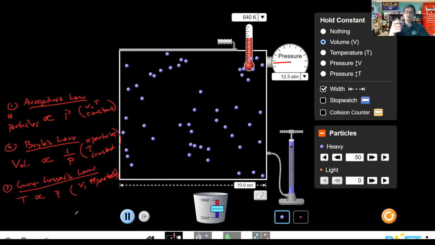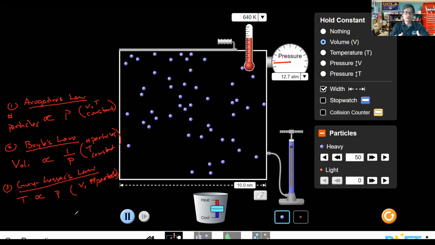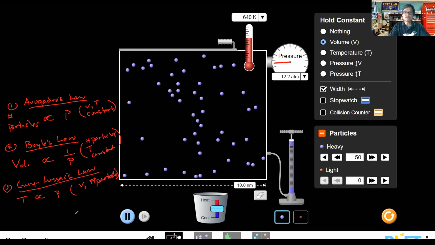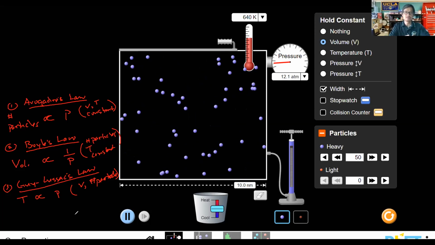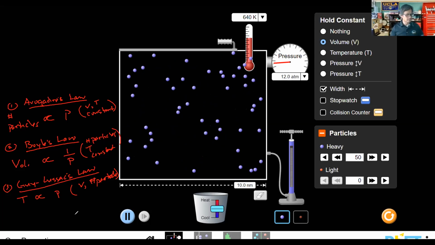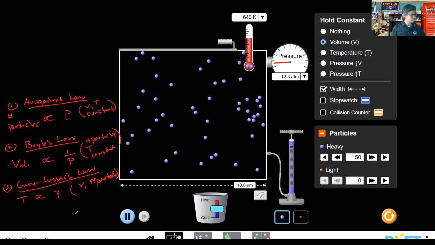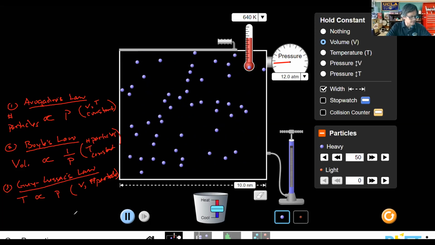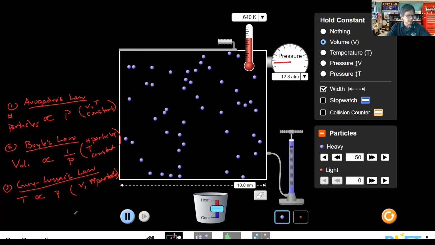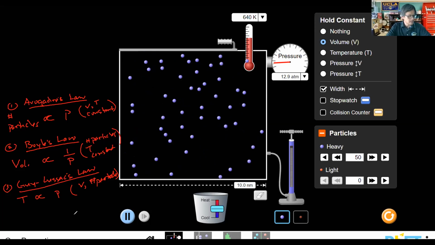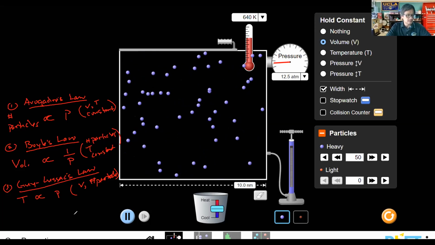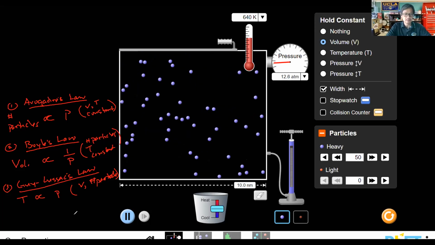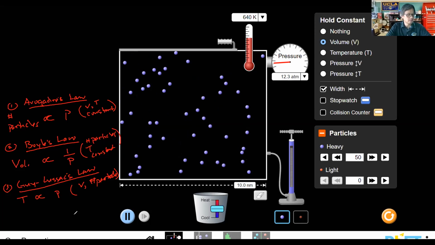Okay, so number of particles then affect the pressure. The volume then affects the pressure, and now we see then the temperature also affects the pressure, and all three of these relationships are stated in the three gas laws that we talked about here. Okay, and so what I want to do for us tomorrow then, and we'll finish up with this, I want to talk about the fourth and final gas law. And then I want to hopefully do some problems with you, talk about what's called the combined gas law, and then hopefully we can start the ideal gas law tomorrow and then finish up with the ideal gas law on Thursday.